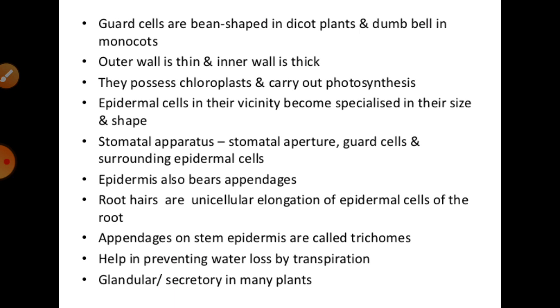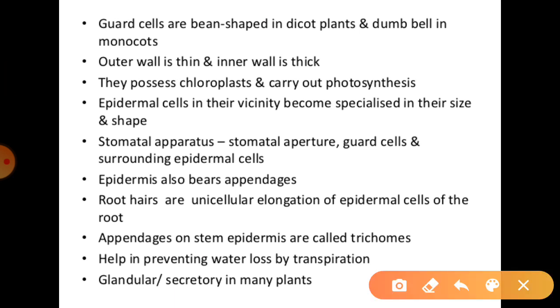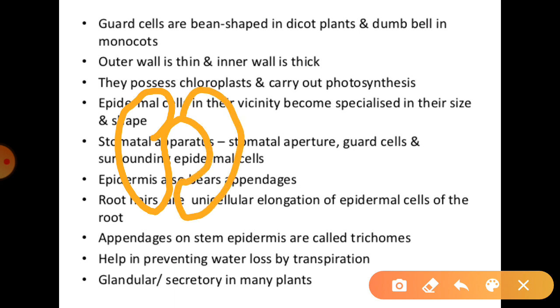And we can say the stomatal aperture, guard cells and the surrounding subsidiary cells are together called the stomatal apparatus. Means the stomatal aperture, guard cells and epidermal cells all constitute the stomatal apparatus. In some special types of monocots, the guard cells are dumbbell shaped. As we know, the structures of the stomata are described on the basis of their guard cell structure, right? So it may be in such structures.